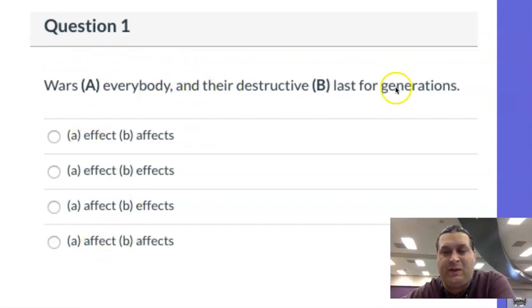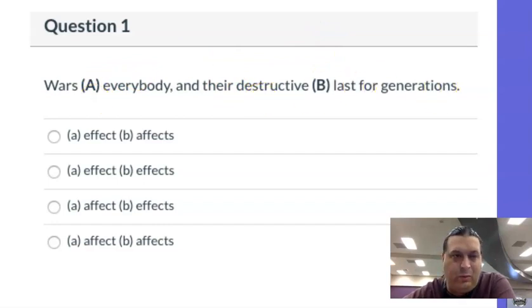For this one, I like the fact that we add a little grammar in here. As you can see, we've got a comma and joining two complete sentences. Wars affect everybody, that's sentence 1. Their destructive effect lasts for generations, that's sentence 2. So when we're looking at sentence 2, what's the subject? What lasts for generations? The destructive effect lasts for generations. This is the subject of the sentence. And in case you didn't know this, subjects usually aren't verbs, they're nouns. So we have wars affect everyone, AFF, and their destructive effect, the subject, lasts for generations.